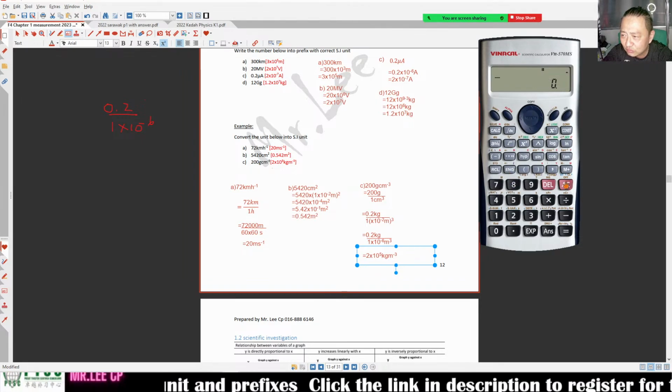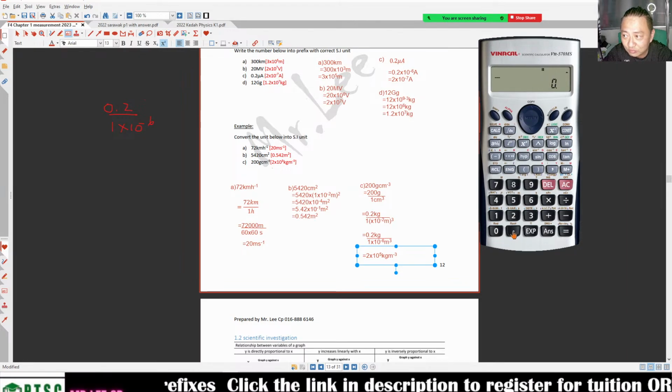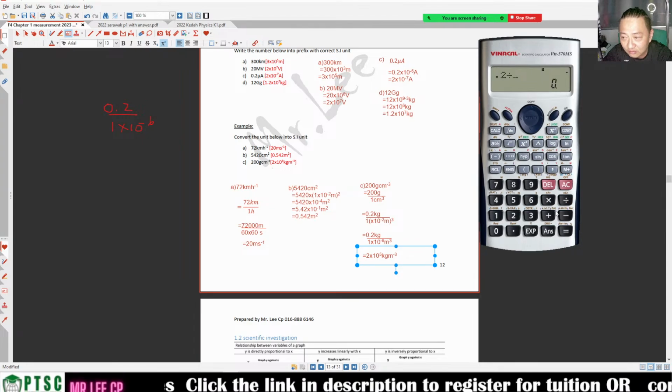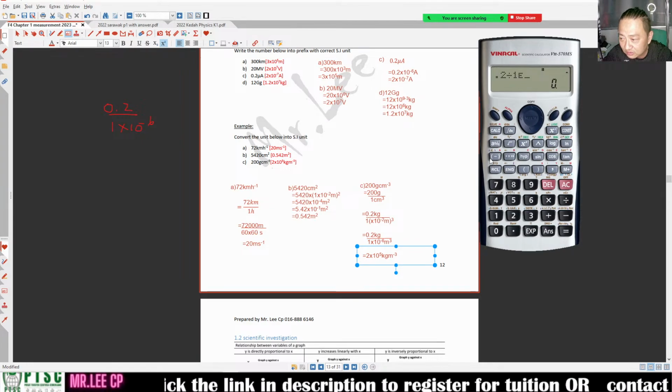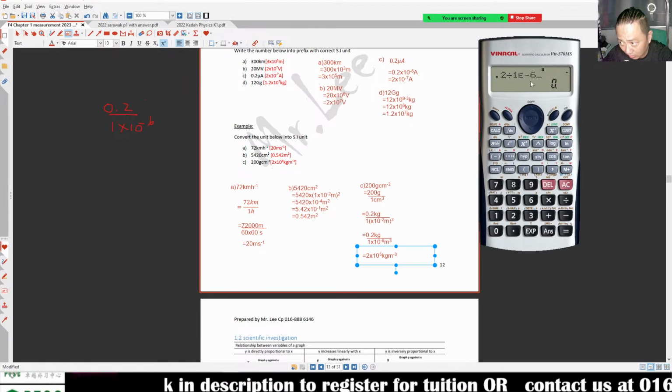So don't press it this way. I normally press 0.2 divided by 1 exponent negative 6. That's all. Exponent means times 10 to the power of.